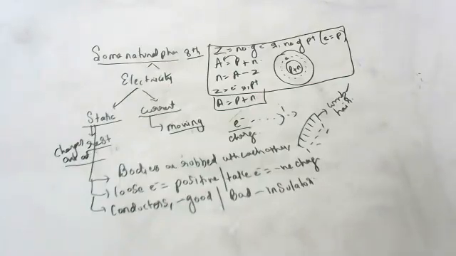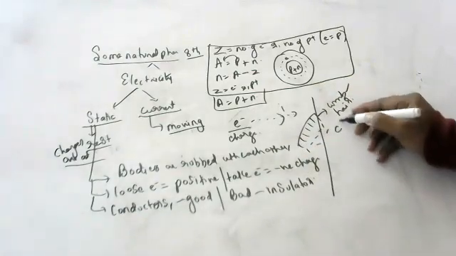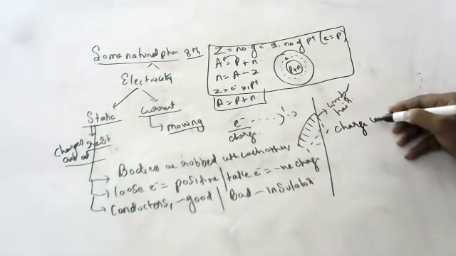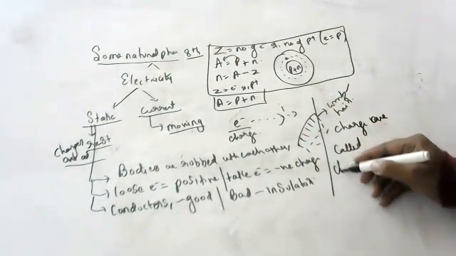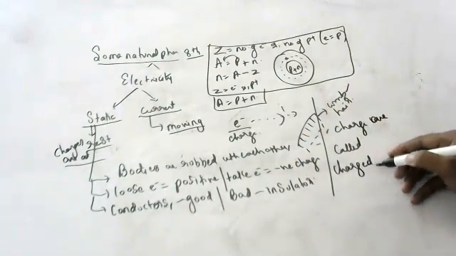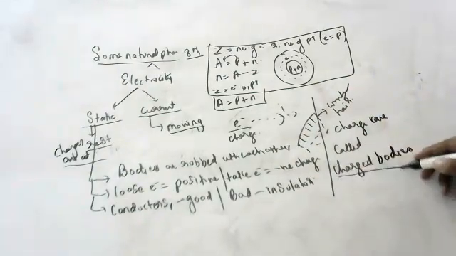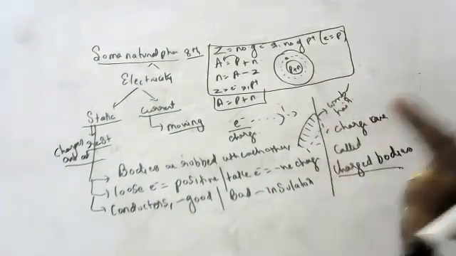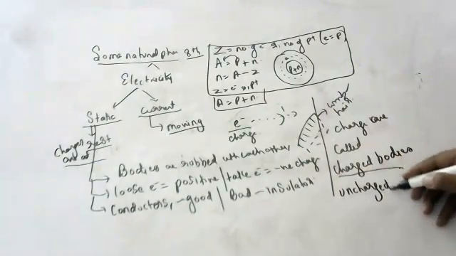Okay, objects having charge are called charged bodies. Right? Understand? Objects having charge are called charged bodies, children, and those which don't have charge are called uncharged bodies.